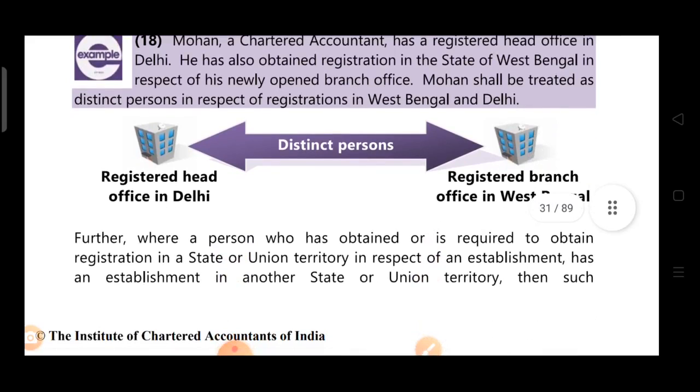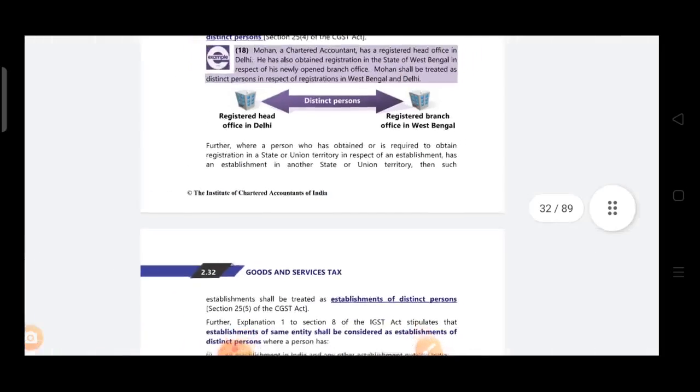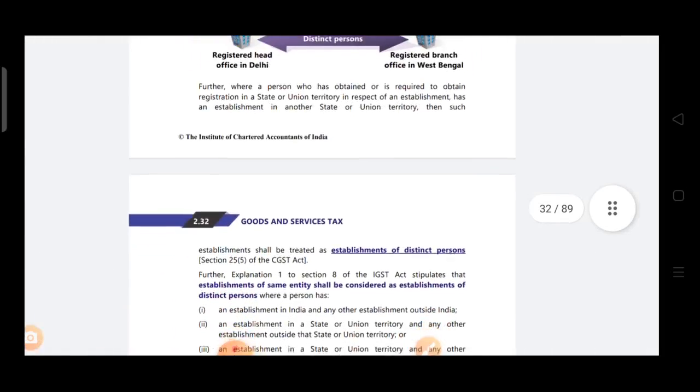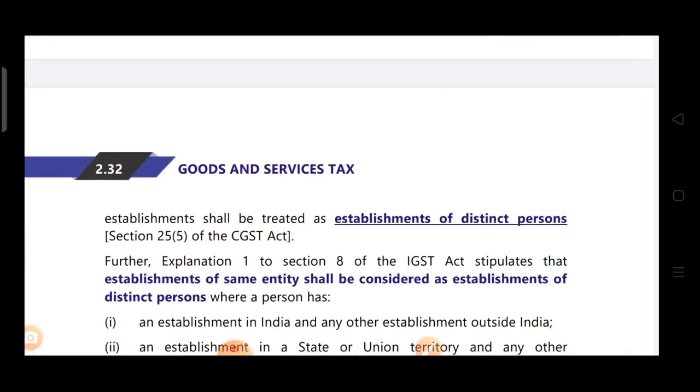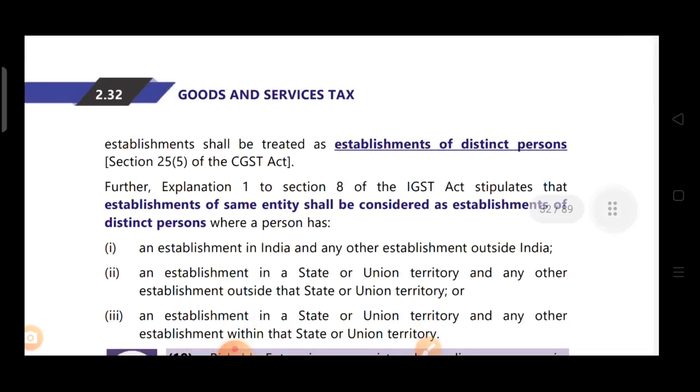Further, where a person who has obtained or is required to obtain registration in a state or union territory in respect of an establishment has an establishment in another state or union territory, then such establishment shall be treated as an establishment of a distinct person. Further, Explanation 1 to section 8 of the IGST Act stipulates that establishments of the same entity shall be considered as establishments of distinct persons.